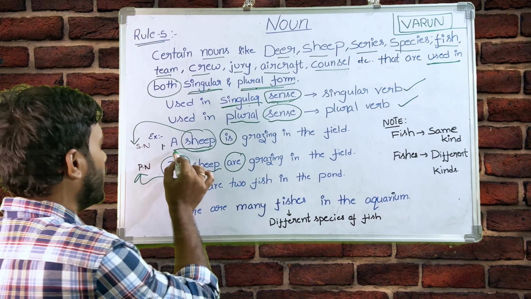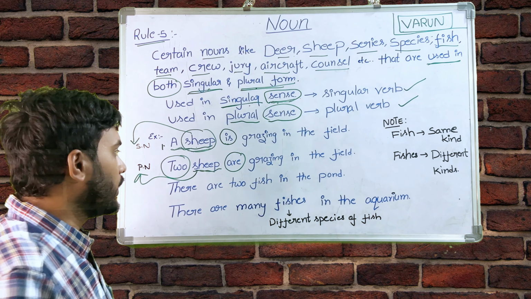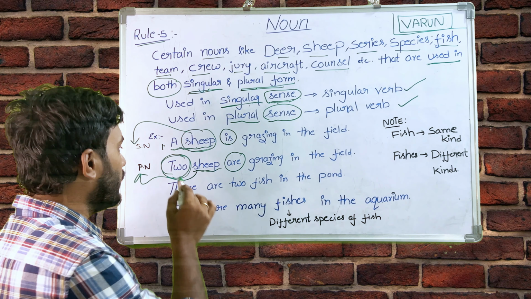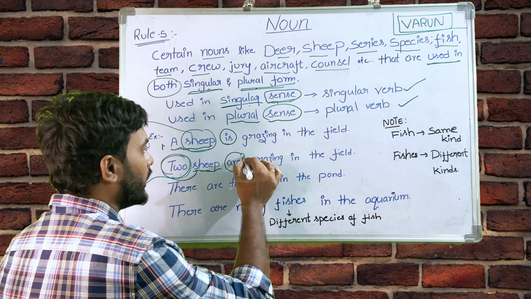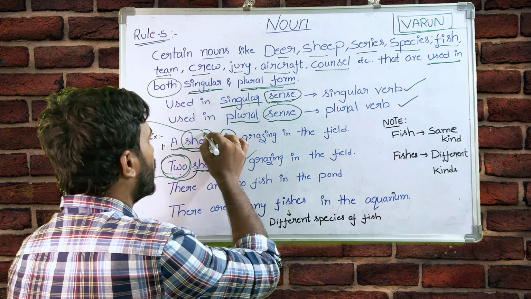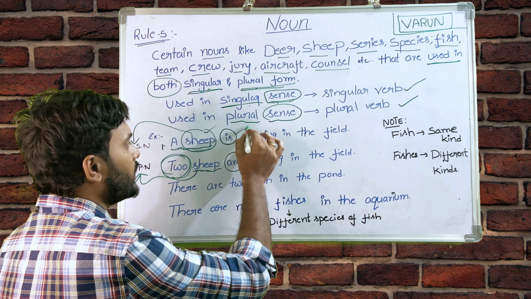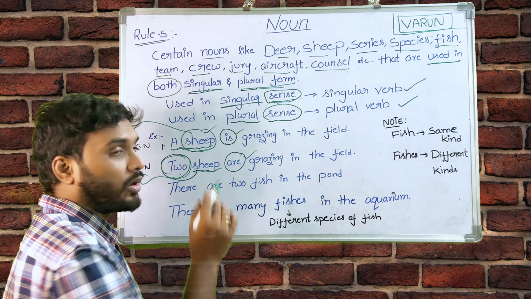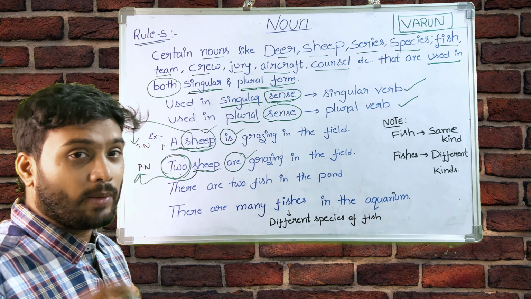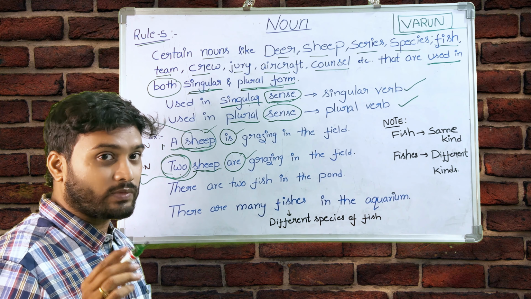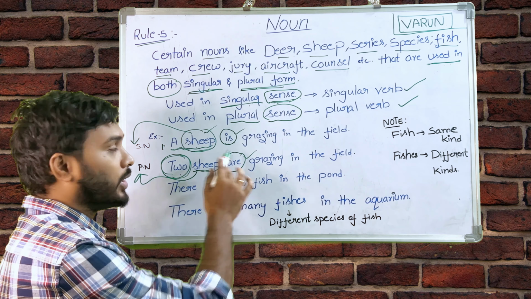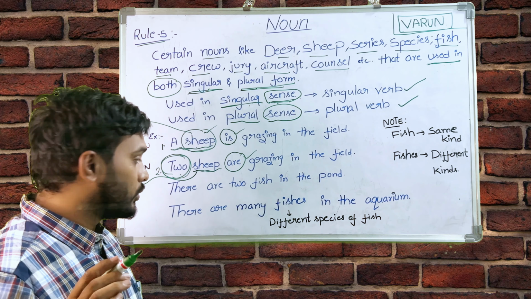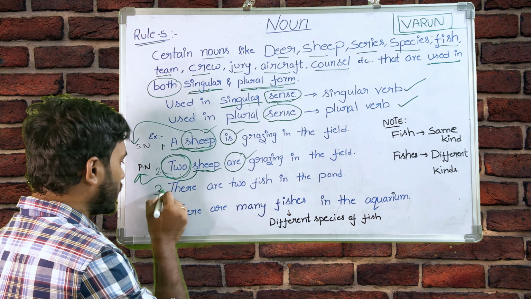How did we get it? Here, a sheep, we are talking about 1 sheep. Here we mentioned 2 sheep are grazing in the field. Whenever we have a plural sense, we will use a plural verb, and whenever we have a singular sense, we will use a singular verb. Already in the last class I told you, is and are are verbs. They act as helping verbs or auxiliary verbs. In further classes we are going to discuss this more deeply. As of now we will discuss another example. We have 2 more. Now let us see the third example.